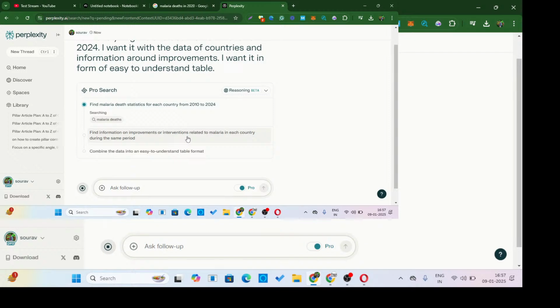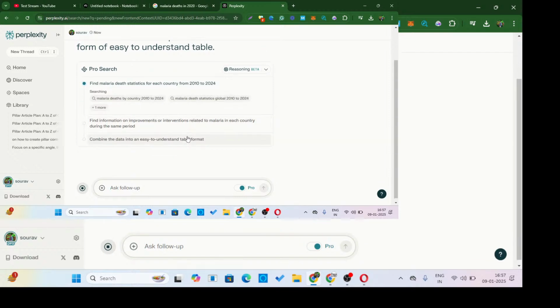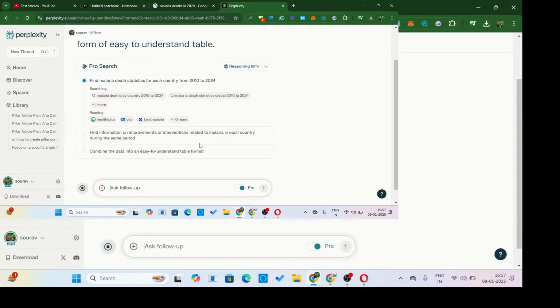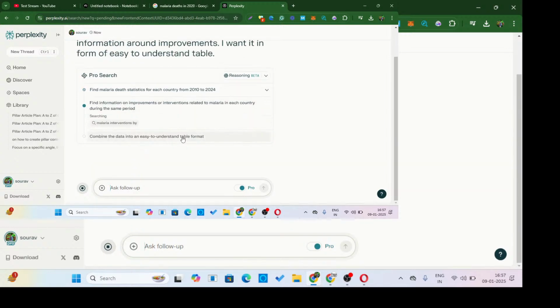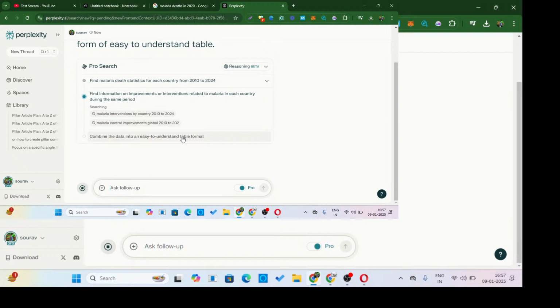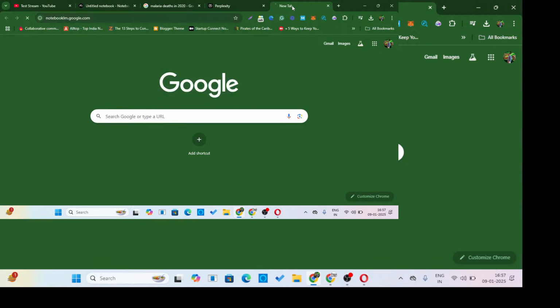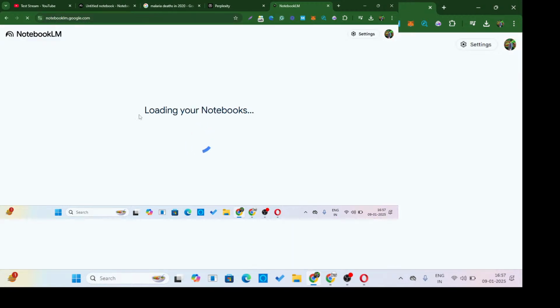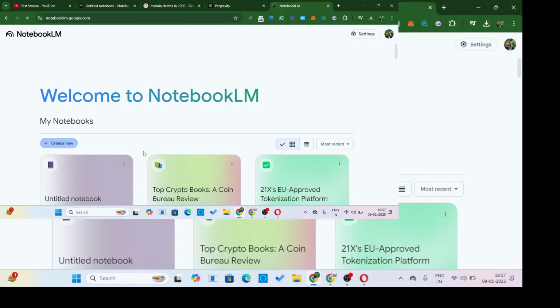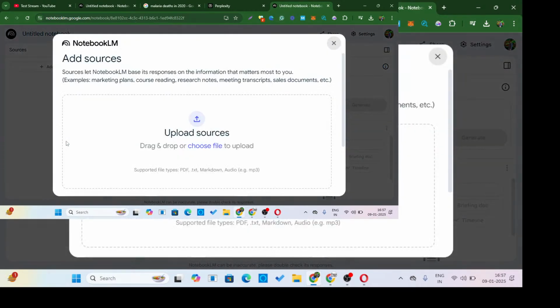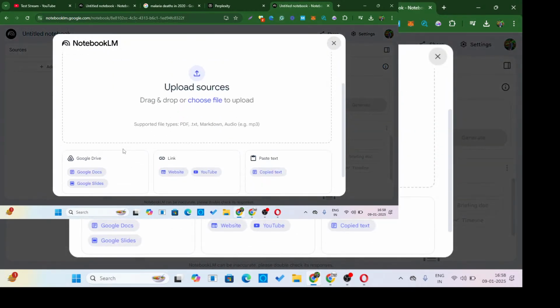So it's working for you. Meanwhile, let's see what it gives. So it's doing some searches, and meanwhile let's go to another tool called Notebook LM. So it's by Google and comes with lots of features. So one of the features is you need to say analyze books and long articles. So you can upload those kind of data.